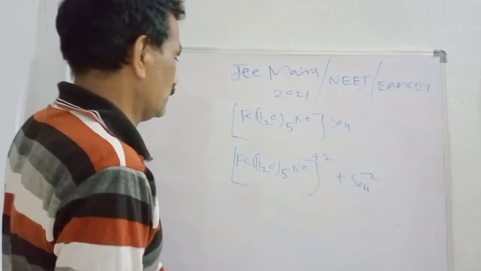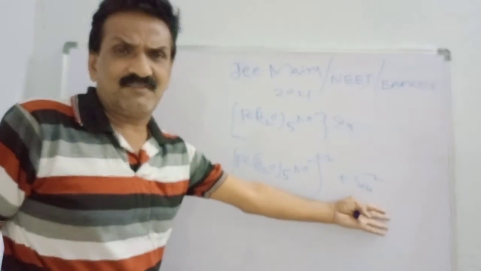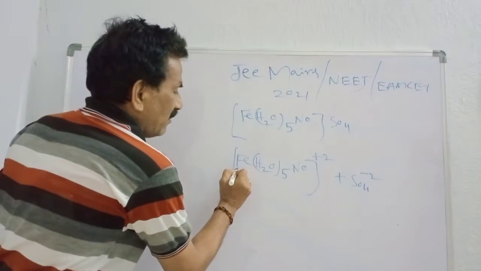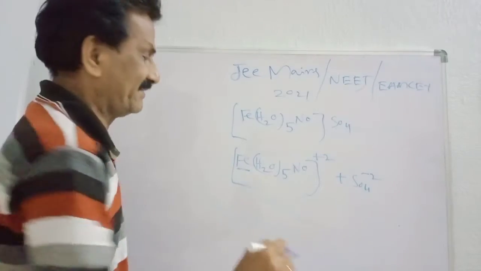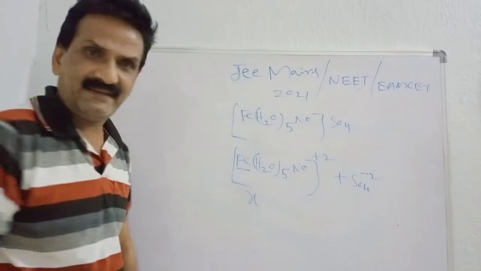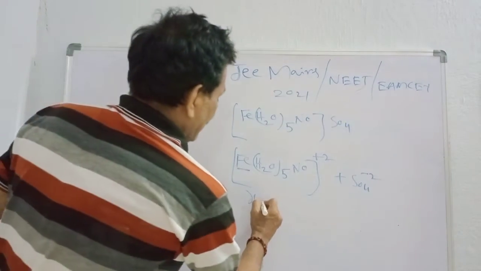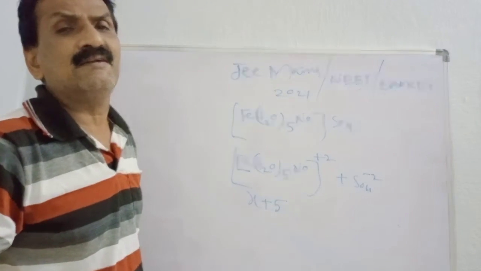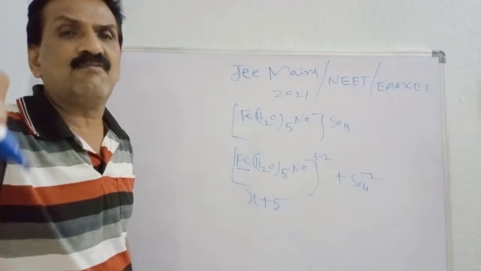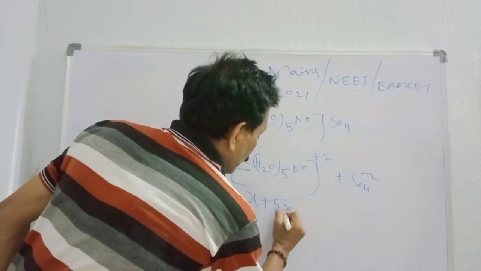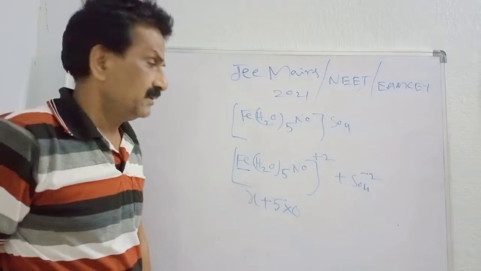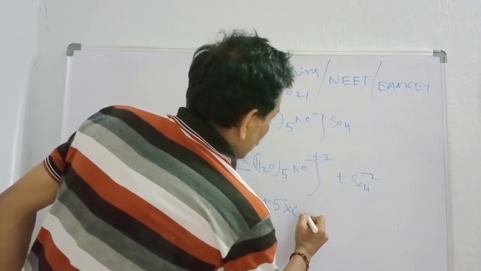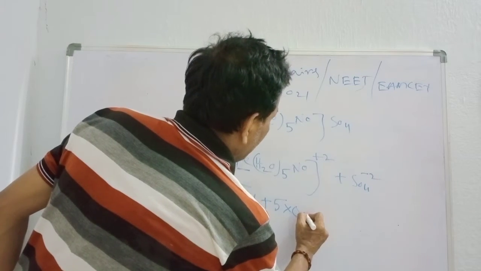Now you don't want this one, I want this one. No problem. Let the oxidation state of iron be X. Am I correct? X plus 5 into H2O, which is a neutral ligand. The oxidation state of water is nothing but 0. Plus NO. The NO ligand is nothing but plus 1.